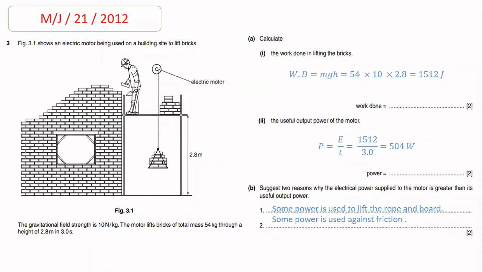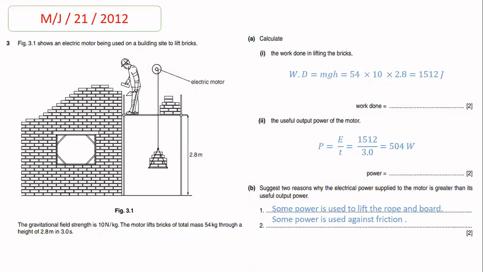In part 2, the useful output power of the motor. Now calculate the useful output power. So the formula for power is energy divided by time, and we use the energy or work done, which is calculated in part 1, for the calculation of the output power. So in place of energy, we put 1512, and the time is also mentioned in the question, which is 3.0 seconds. So after dividing it, we will get the value for the power output, which is 504 watt.